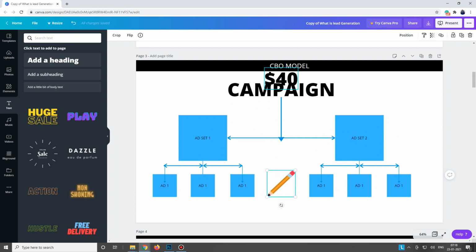So it is not that ABO will get you results, it is not that CBO will get you results. It's all about the perfect strategy. A perfect marketing strategy will get you results. So this is what CBO does: when you put the budget on the campaign level, it will put that budget on the best performing ad set. Okay, got it?